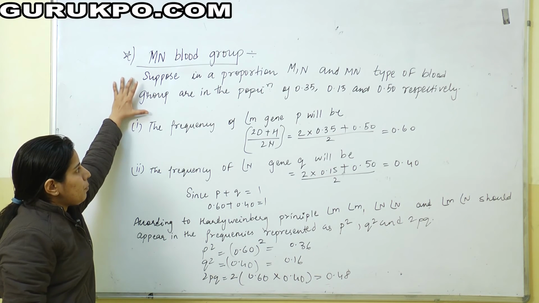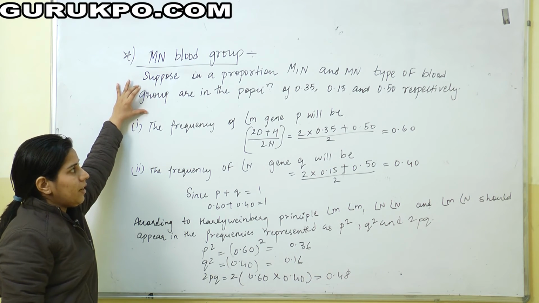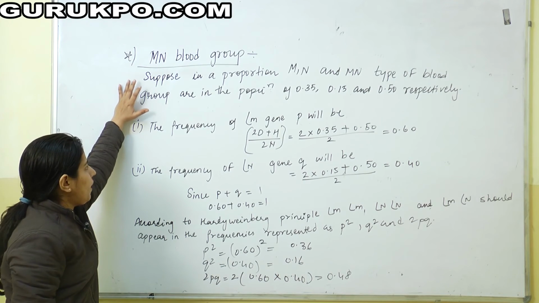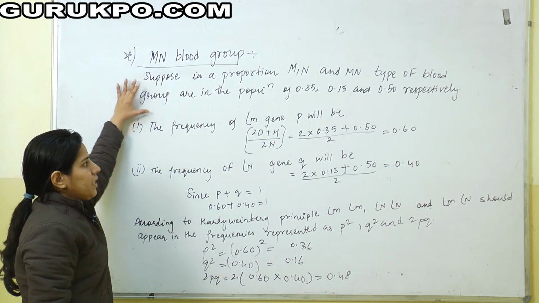If we calculate the proportions of these codominant alleles with respect to their antigens, the calculation can be defined by the frequency.